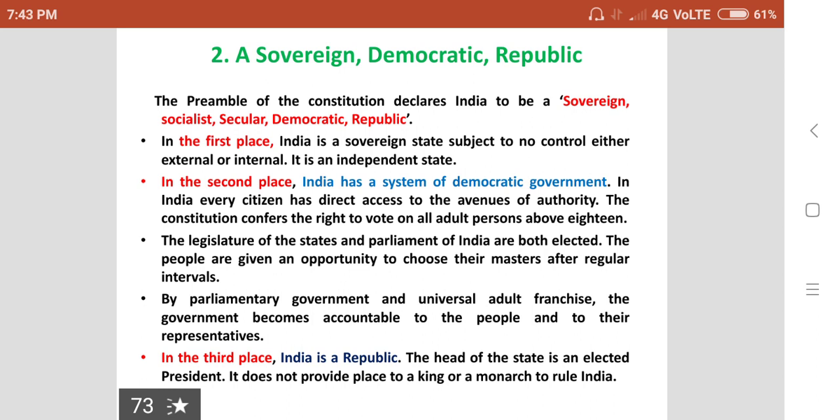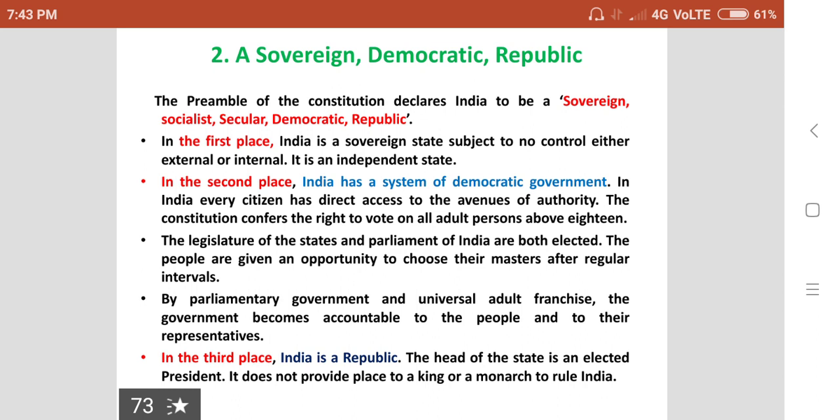The Constitution confers the right to vote on all adult persons above 18. The legislatures of the states and the Parliament of India are both elected. The people are given an opportunity to choose their masters after regular intervals.